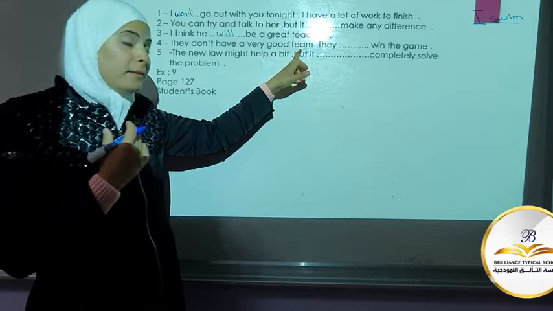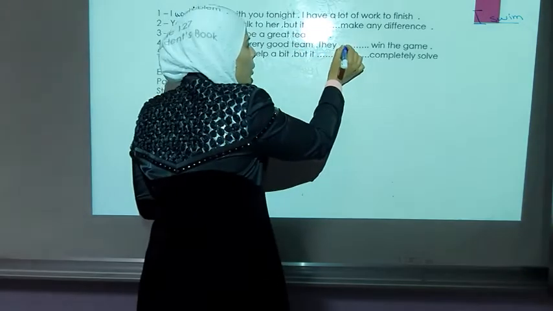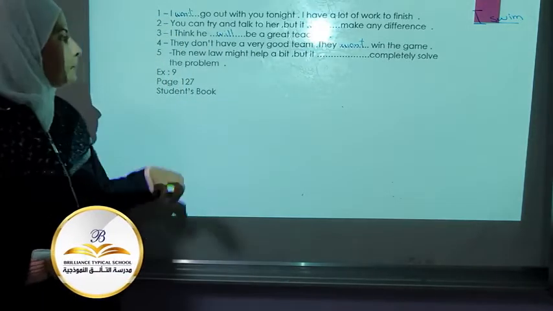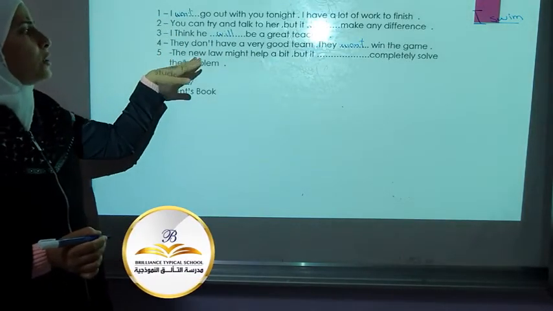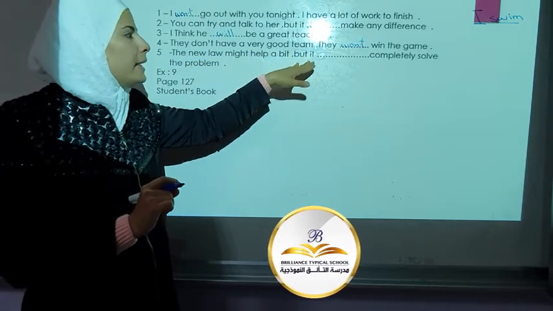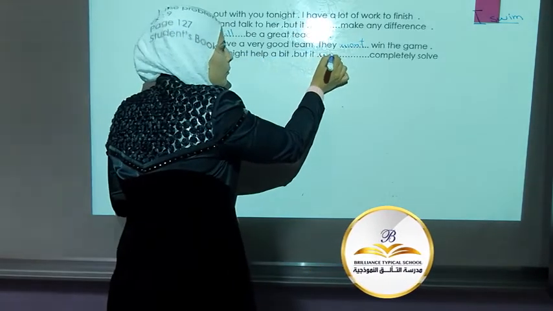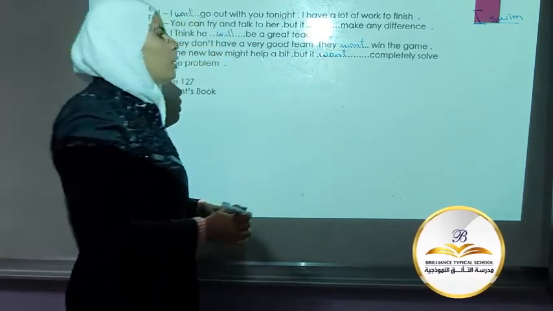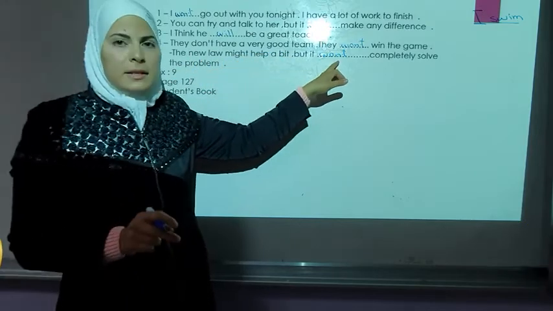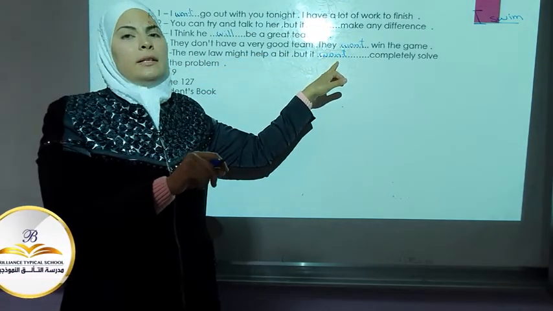I expect, I think, they won't win the game. 5. The new law might help a bit, but it won't completely solve the problem. Again, I'm predicting the future according to my experience.